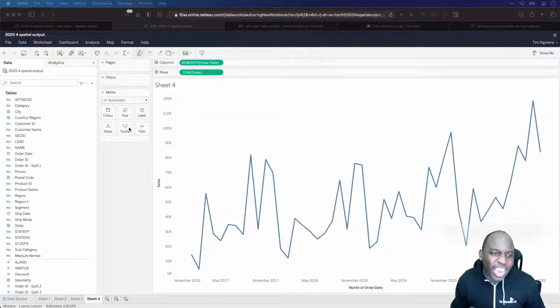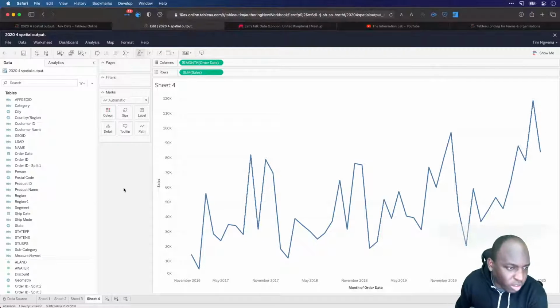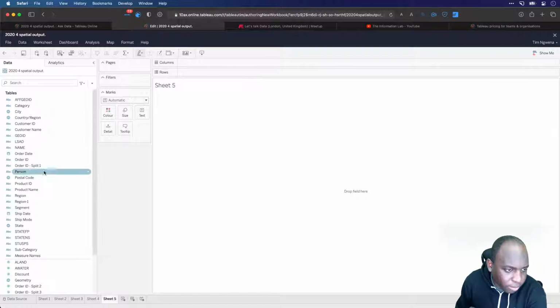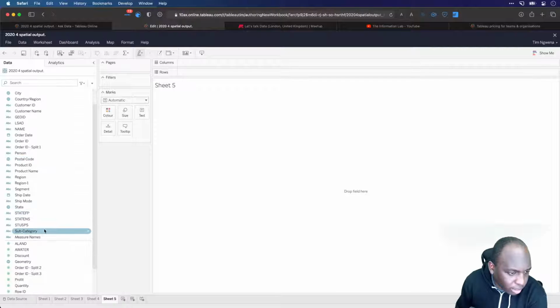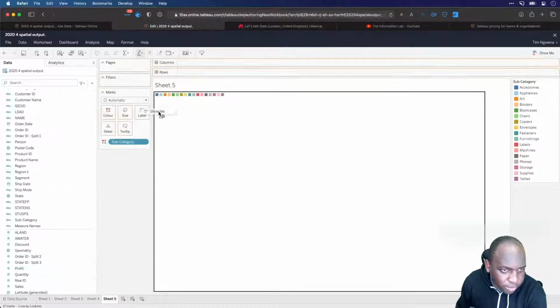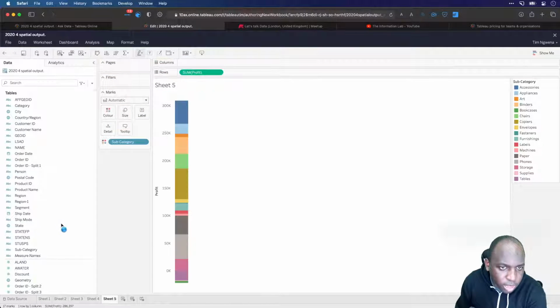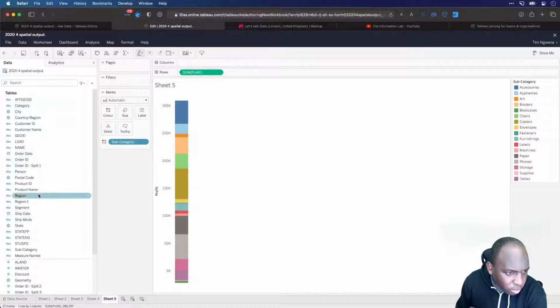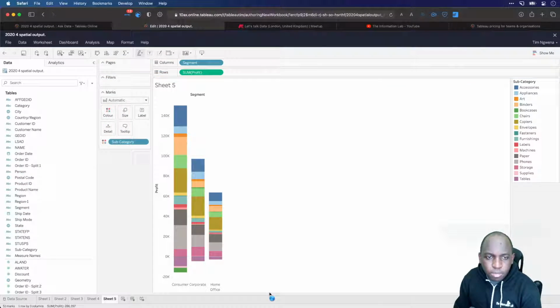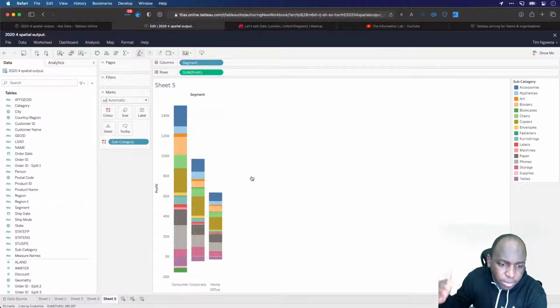The first thing is highlight actions. Highlight actions weren't available through web edit. So the way to do this, this is obviously the worst type of chart to show that actually. So I'll keep that open and bring the subcategory onto color. And let's bring profit onto rows, and what should we bring across the top? Segment, I think. Segment makes sense. Yeah, cool. So we've just broken down some segments and we're looking at profit.